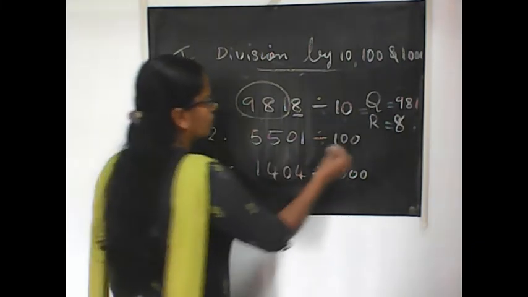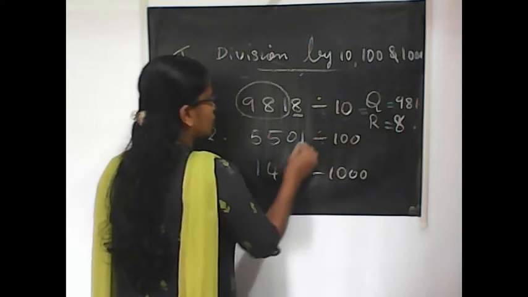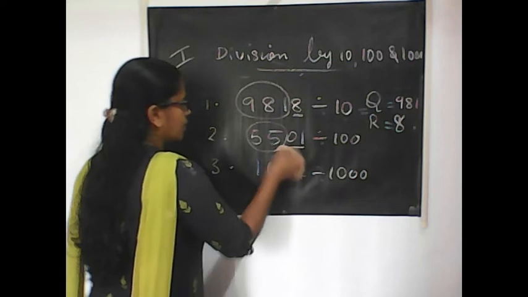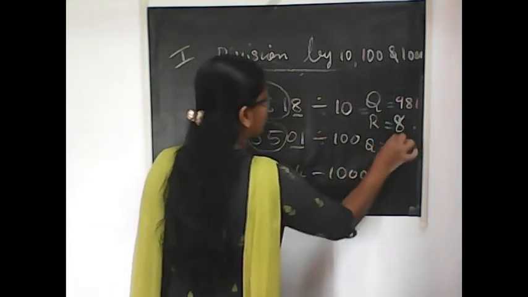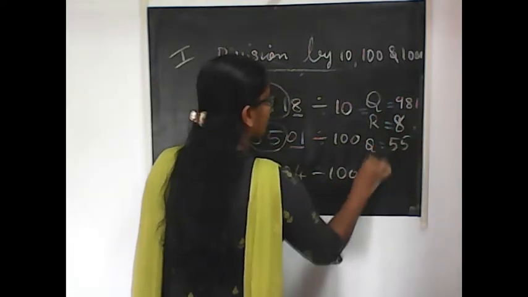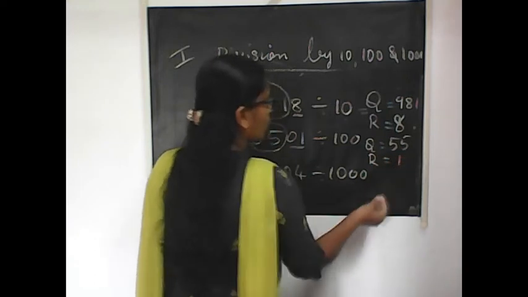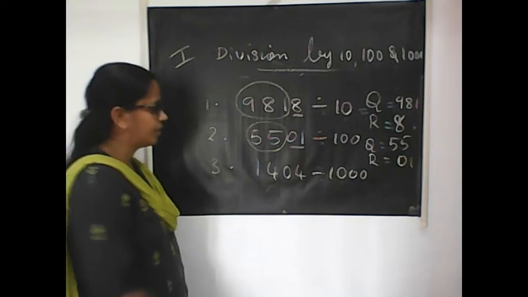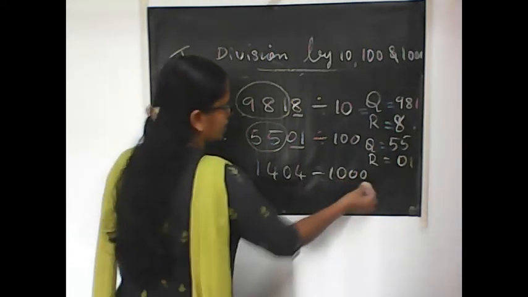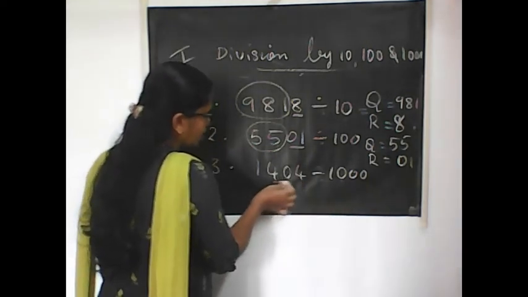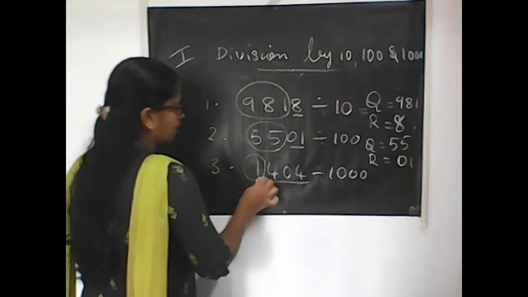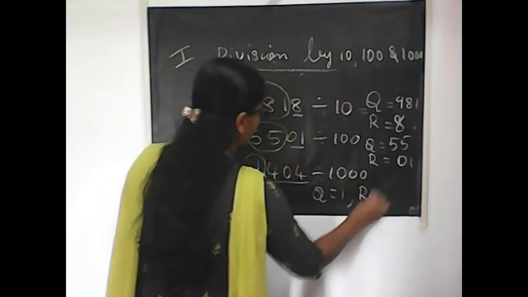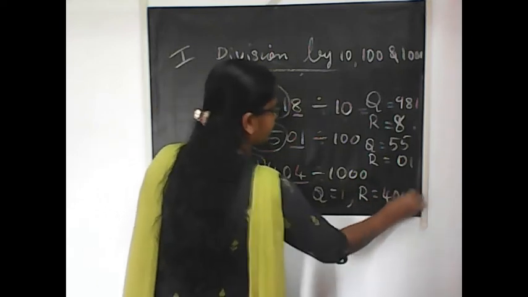Same way here also. 2 zeros are there. So underline the 2 digits. Circle the remaining. So the quotient is 55 and the remainder is 1. 01 means 1 itself. Okay. Then the next one has 3 zeros. So underline the 3 digits and circle the remaining part. So the quotient is equal to 1 and the remainder is equal to 404.